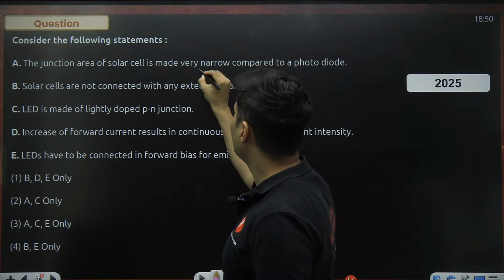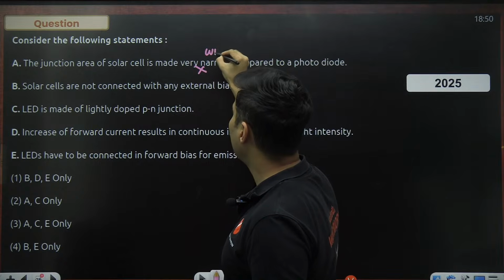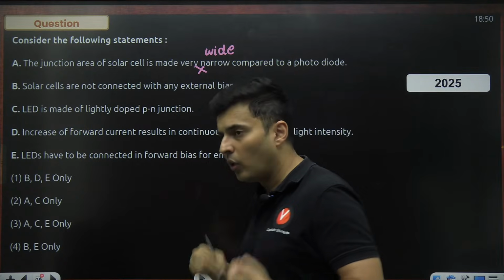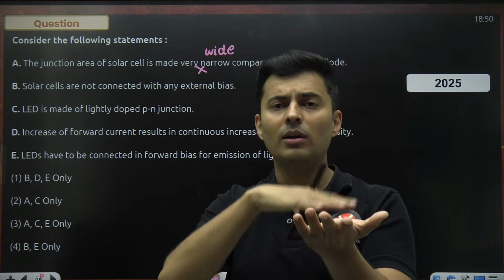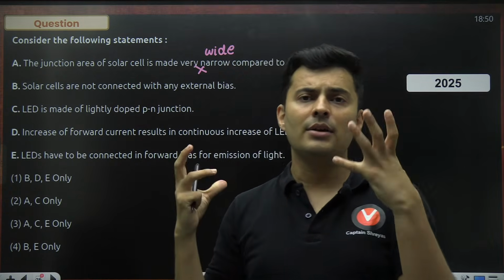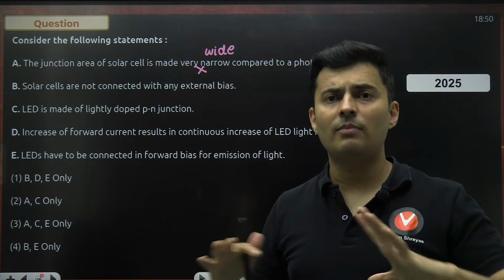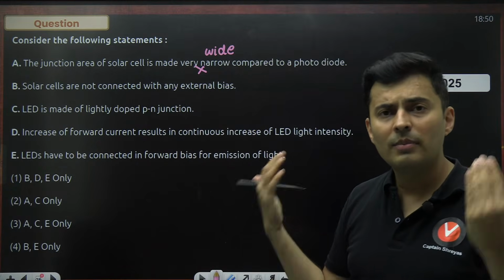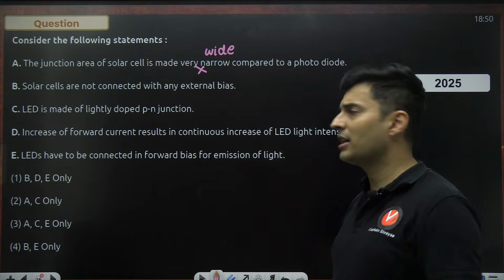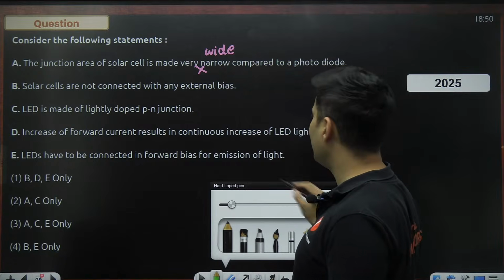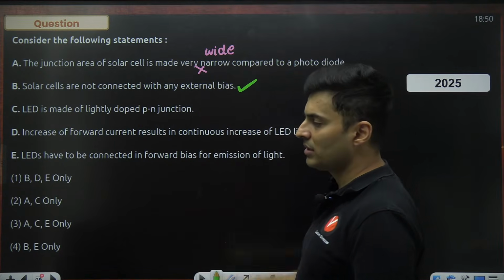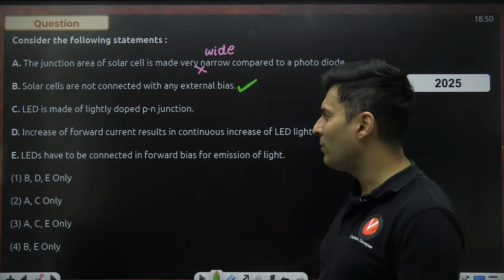This is wrong. Actually, it is made very wide for a solar cell because you want more photoelectric effect to happen, more light to fall, more electrons to be emitted, and you want the transitions to happen in large amount, because of which large current, large voltage can be produced. Solar cells are not connected with external biases. That is absolutely fine, because solar cell itself acts like a battery.